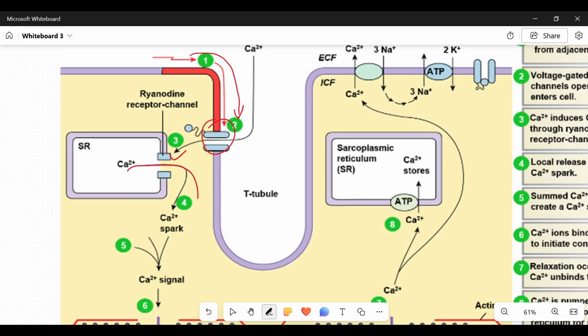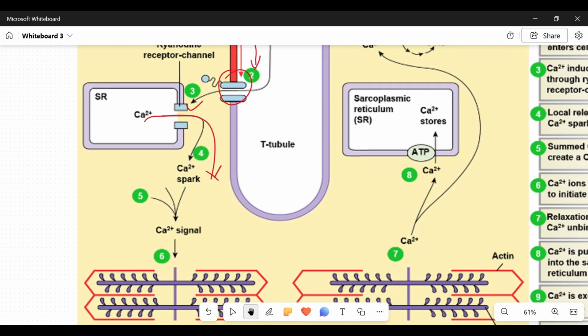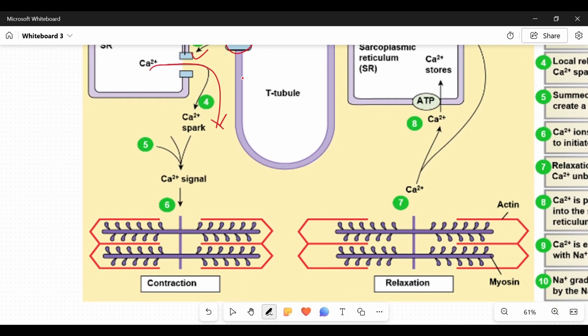Then calcium ions were pumped into the muscle cell. Now once calcium ions are inside the muscle cell, we know that calcium ions are going to bind to troponin C to bring about contraction. So in this stage, calcium ion binds to troponin C, the myosin head undergoes hydrolysis as we learned in a previous video, then they bind to the actin, bringing about muscle contraction.